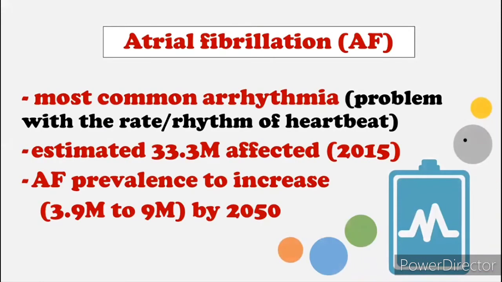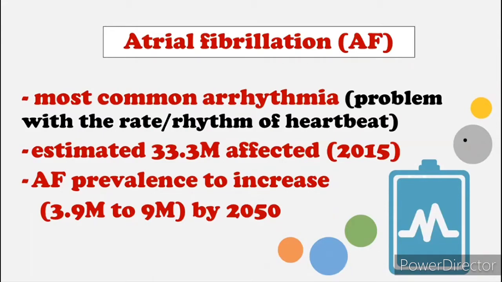So what is atrial fibrillation, or AF? It is a common arrhythmia with an estimated 33.3 million affected people in the world in 2015. The prevalence of AF in people over the age of 60 is estimated to increase from 3.9 million to 9 million by 2050. By the way, arrhythmia is a problem with the heart rate and rhythm of the heartbeat.